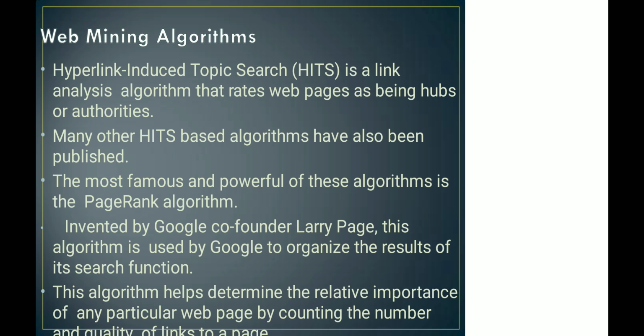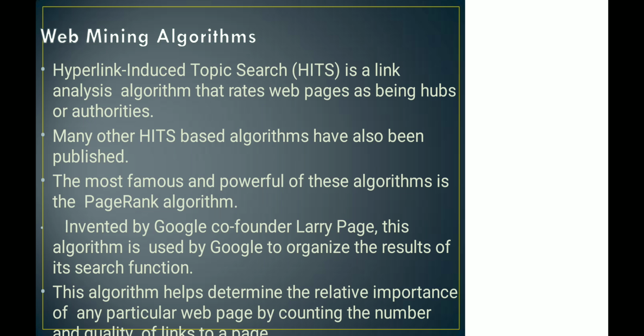Right, so this is all about web mining. What have we learned in web mining? First, we defined what web mining is, and we listed the characteristics of optimized websites: appearance, content and functionality. We talked about the web mining process, which can be divided into three types: web content mining, web structure mining and web usage mining. We discussed them in detail, and we also discussed web mining algorithms.